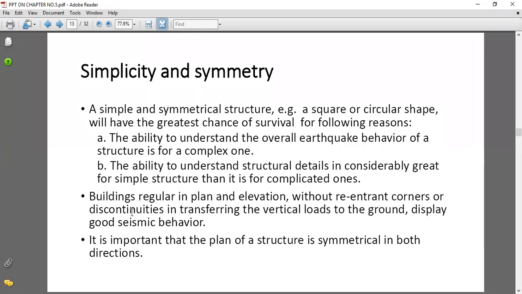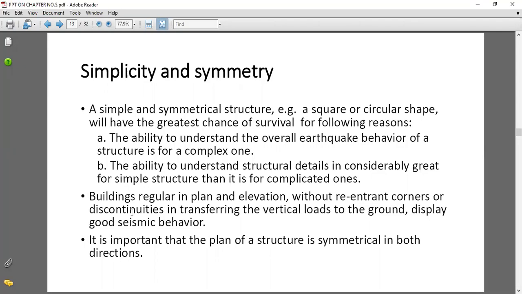A building regular in plan and elevation, without re-entrant corners or discontinuities in transferring the vertical loads to the ground, displays good seismic behavior. Means the plan should be without any re-entrant corners or discontinuities which cause trouble during the transfer of vertical loads towards the ground.